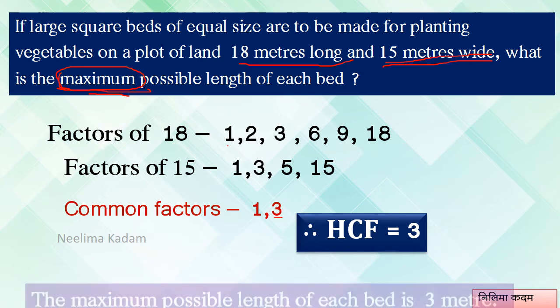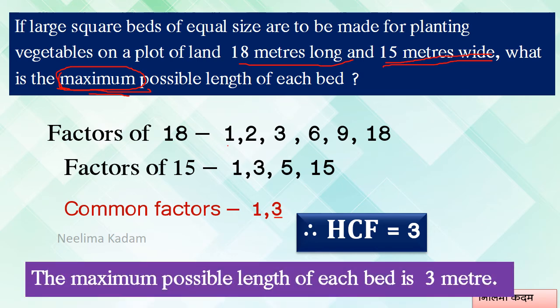So the maximum possible length of each bed is 3 meter. Here you also have to write the units. You are supposed to write the units of the given example. So 3 meter, the maximum possible length of each bed is 3 meter.